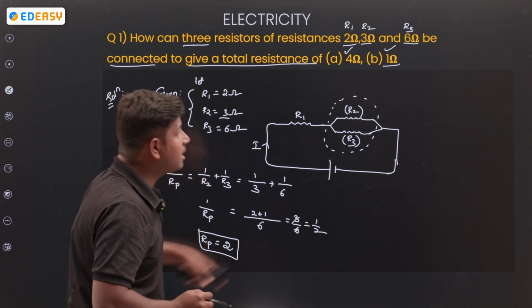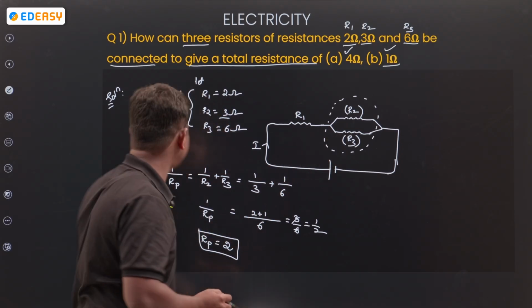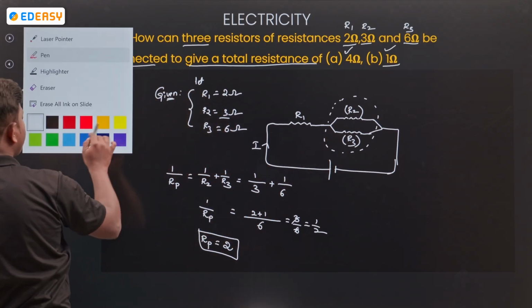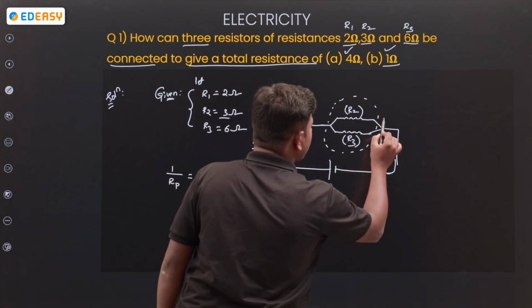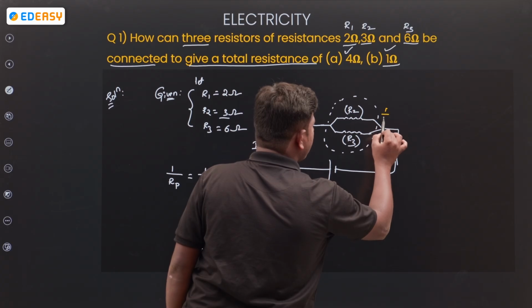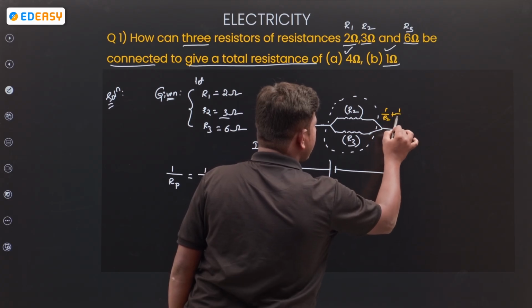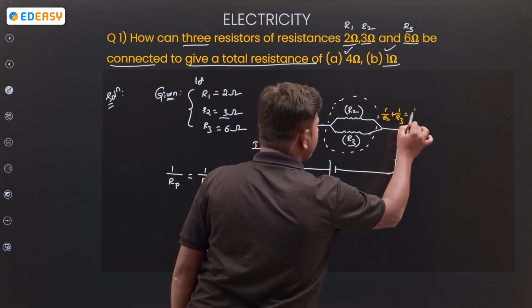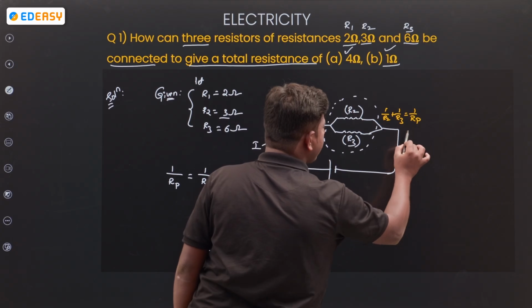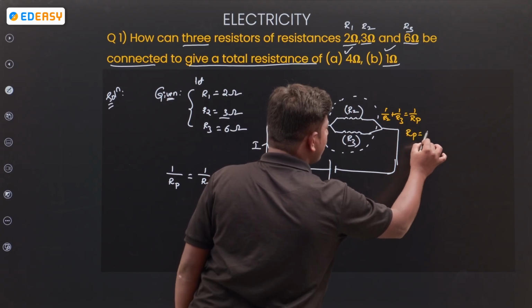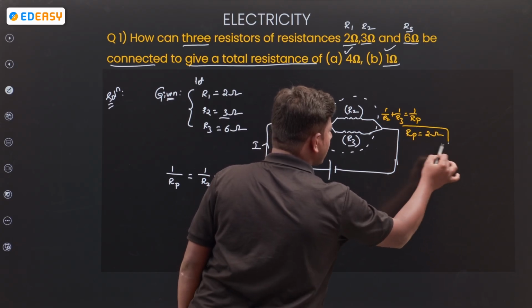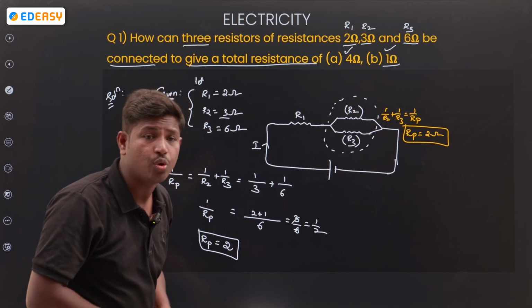The total resistance of R2, R3, how much? 1 by R2 plus 1 by R3. How much will we get? 1 by Rp we will get. The value of Rp is 2 ohms. Rp is 2 ohms.